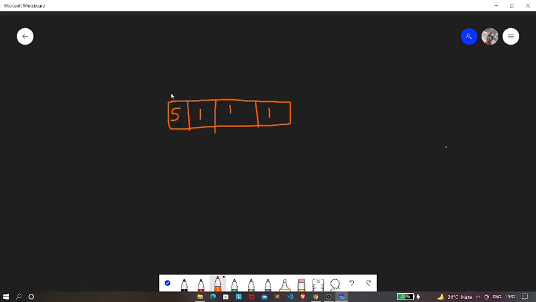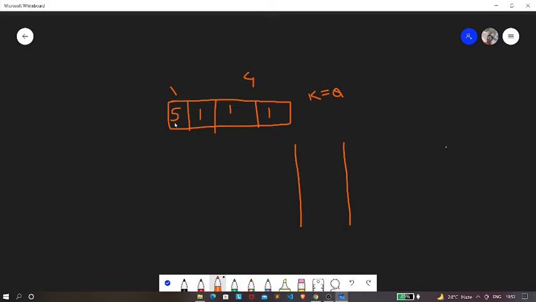So let's take this example. In this example we have an array of size 4 which contains elements 5, 1, 1 and 1, right? And the value of k is 0, right? So we need to find the time taken to make this element 5 into 0, right? So what we're going to do is have a queue. Now this queue is of size equal to the size of the array. Currently it is 4, so our queue is also 4 in size, right?